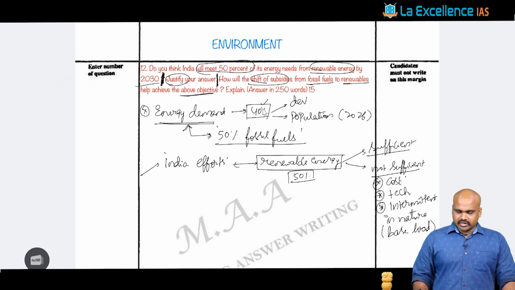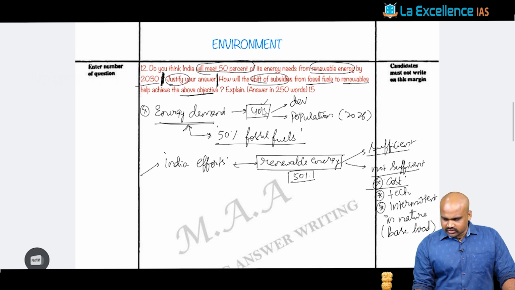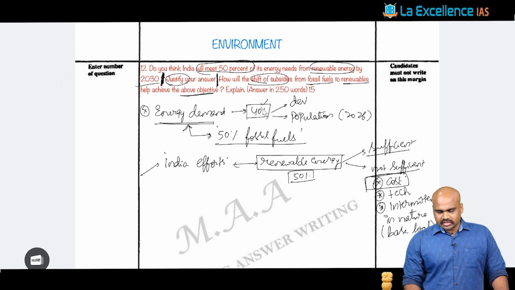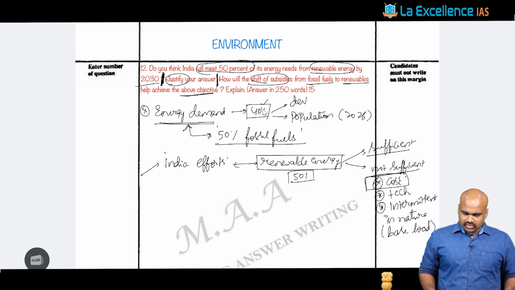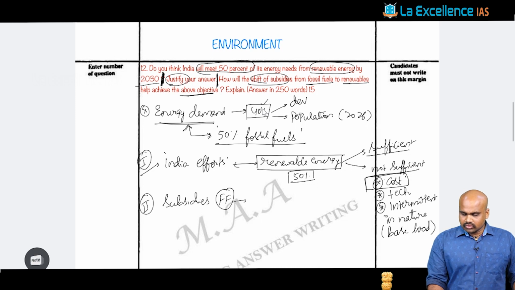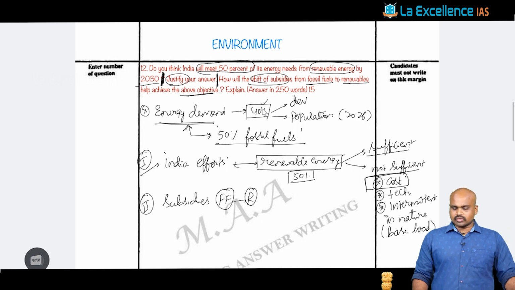And once we evaluate this, we have seen that the first and foremost aspect with respect to this is that cost is a parameter. And the question itself is giving you a solution to tackle such a challenge present in the transition. This is the first part of the question. The second part of the question is saying: shift of subsidies from fossil fuel to renewables.